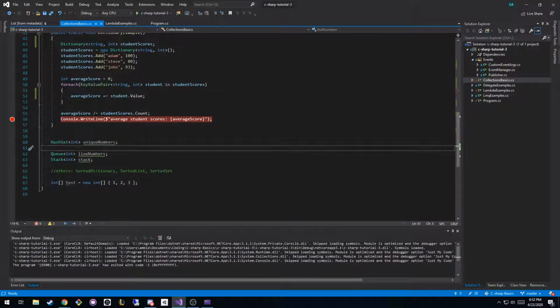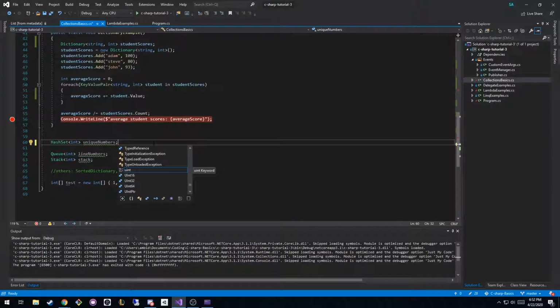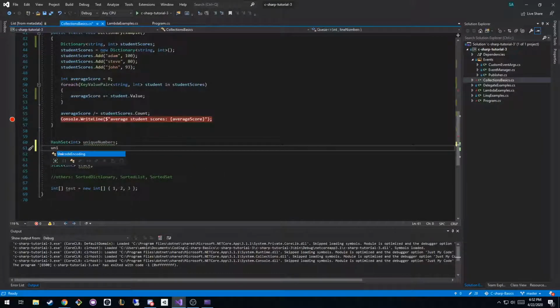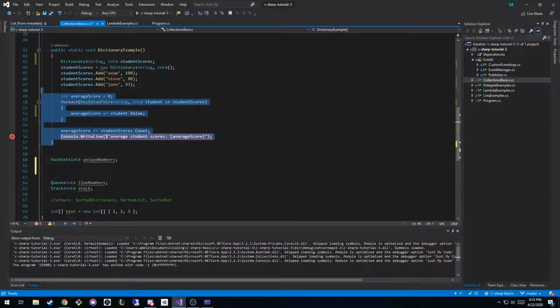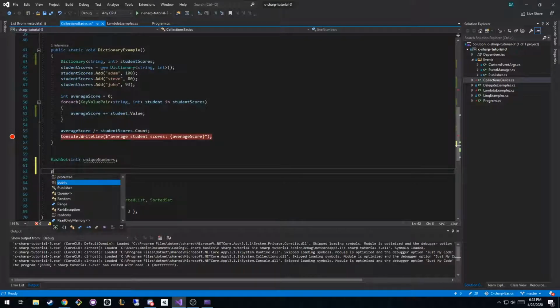The other basic collections that you'll probably want to know is a set. And you can think of a set as a list, but each element has to be unique, right? So if I wanted to do unique, I need to do this inside of a function, otherwise, it won't let me do anything with it. So we'll just say public static void hash set example.